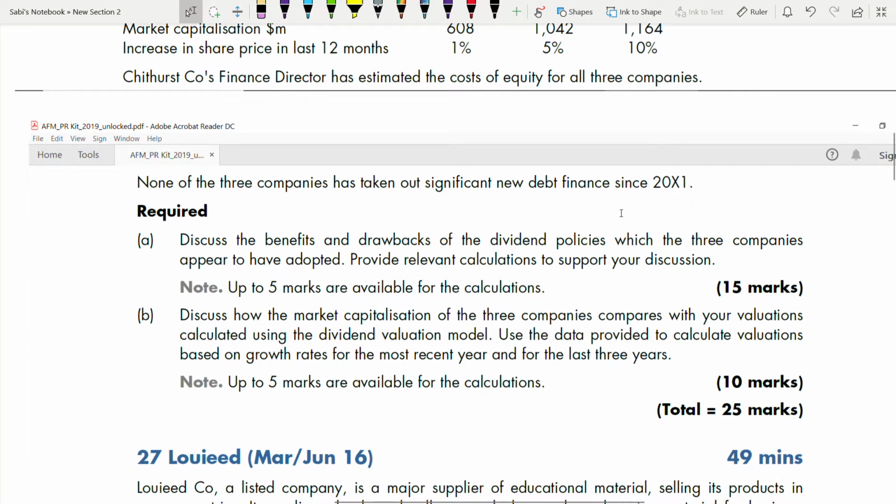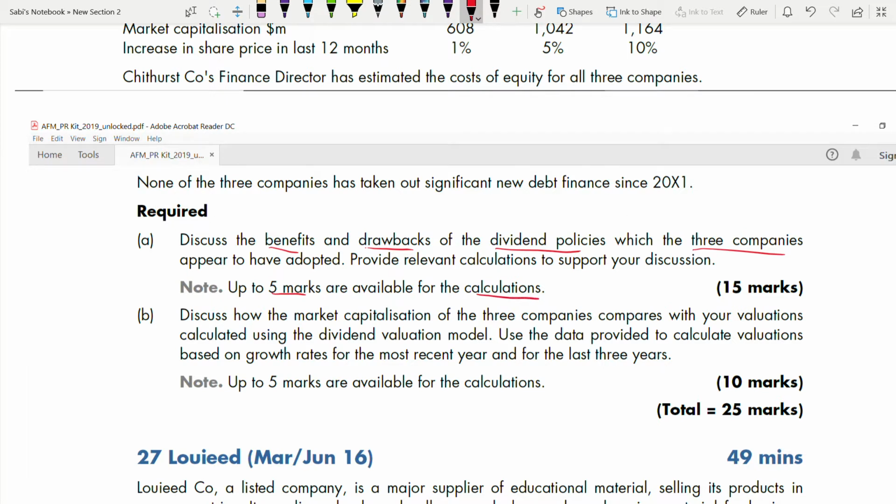There are two requirements. Part A: discuss the benefits and drawbacks of the dividend policies which the three companies appear to have adopted. Provide relevant calculations to support your discussions. So this tells you that you also need to do discussions. Up to 5 marks are available for calculations, so that shows that 10 marks is for benefits and drawbacks of dividend policies for the three companies, and 5 marks for calculations.